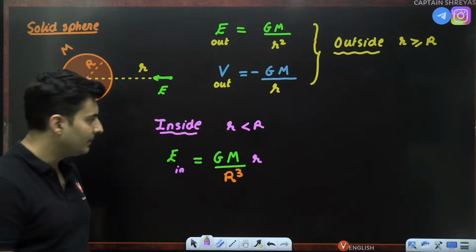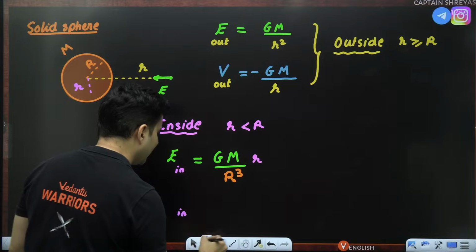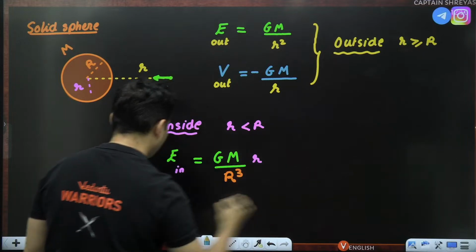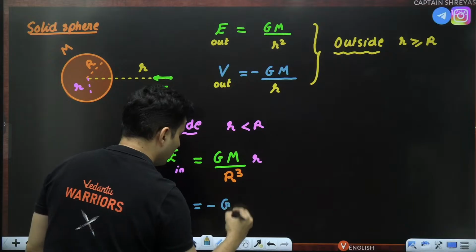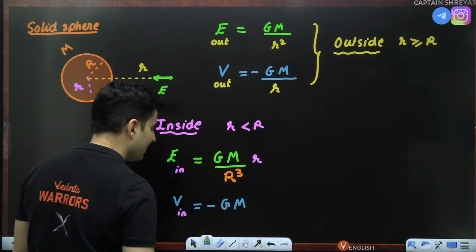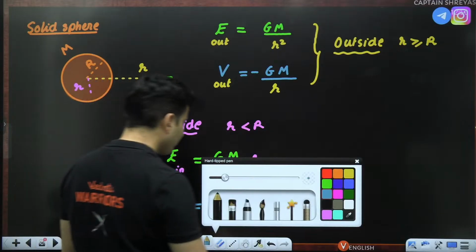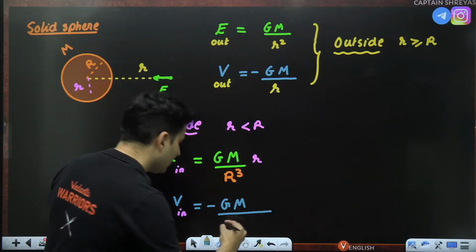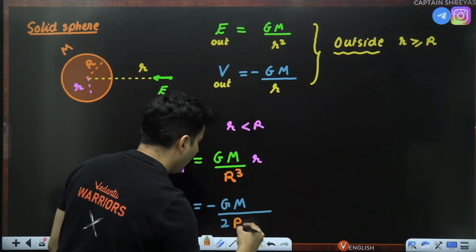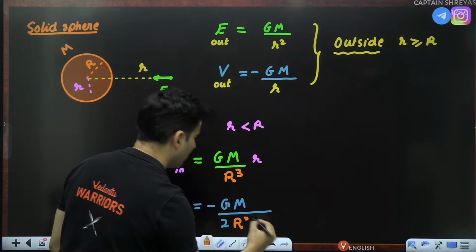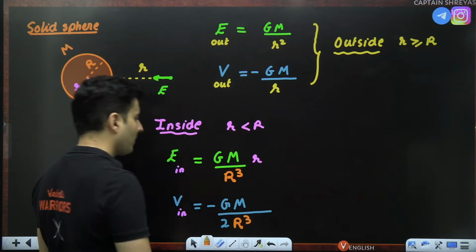Keep this in mind. Similarly, the potential which is there inside is given by negative. Instead of K, you have G. Instead of charge, you have mass. The whole thing divided by, be careful now, there are some numbers. There is this number 2 over here, and then you have R cubed.